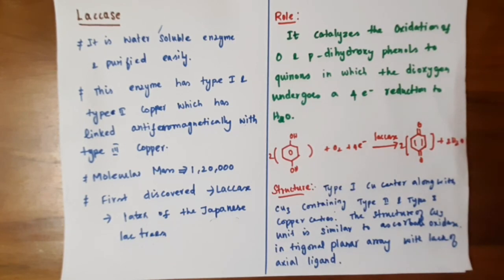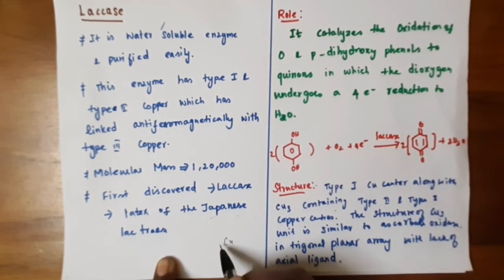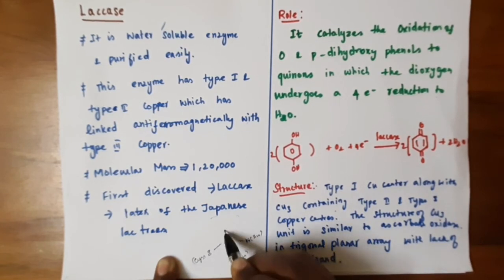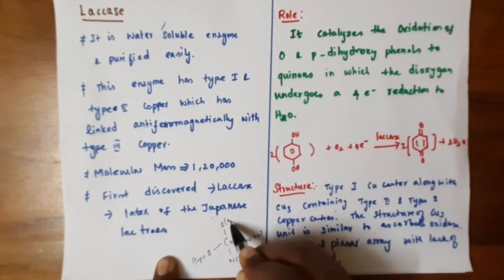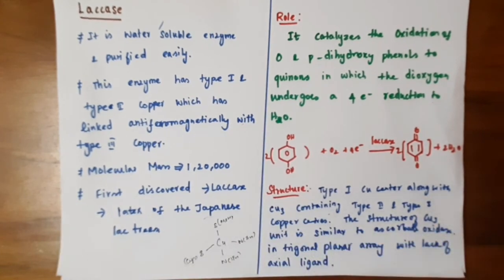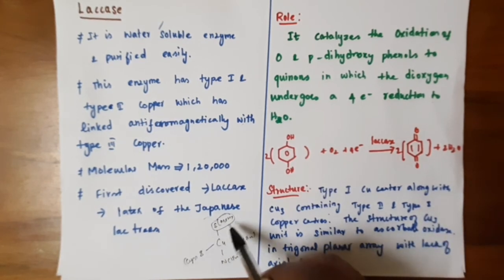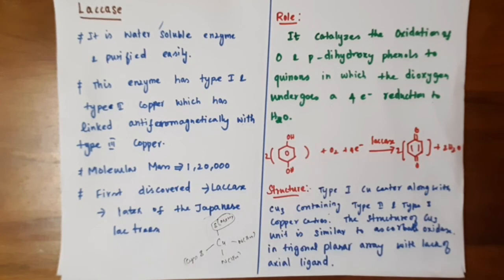And the structure of laccase is similar to ascorbate oxidase, with copper bound to sulfur from cysteine, nitrogen from histidine, another nitrogen from histidine, and sulfur from methionine. So this is similar to ascorbate oxidase, but it lacks the axial ligand. There is no axial sulfur ligand; the fourth site is absent in laccase, so it has a trigonal planar arrangement.